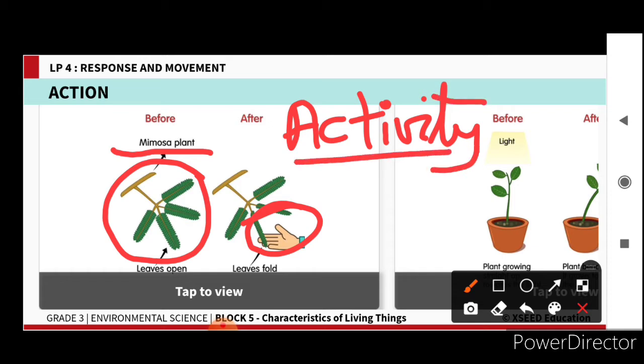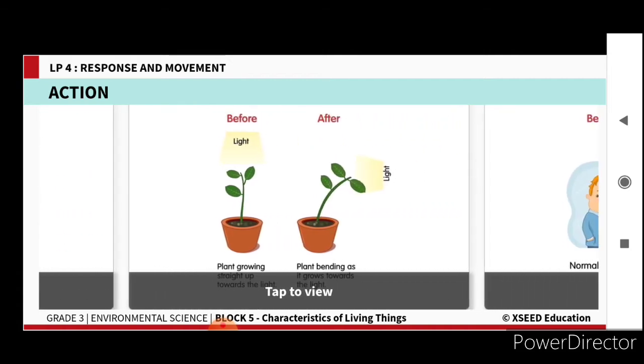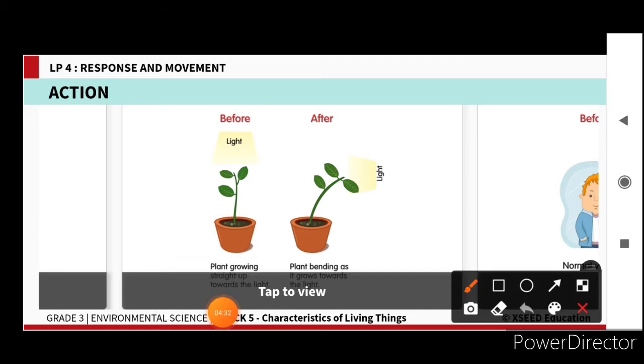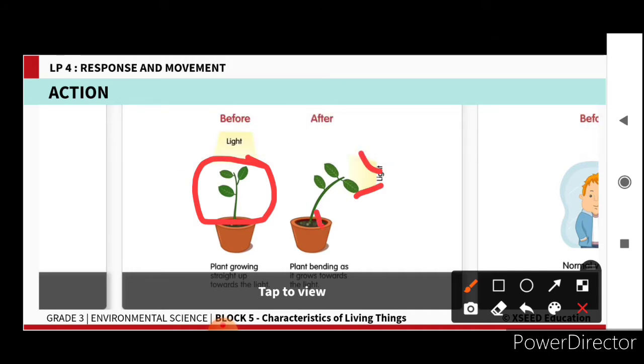You are doing this activity in your classwork in a tabular column. You already drew the tabular column in your notebook as mentioned yesterday, and these pictures are also forwarded to you. Once again, look at the picture and write the responses. Note down in your notebook what happened in this picture. Here you can see the plant growing towards the light. Whereas in the second plant, the light is falling from the side, so the plant is also bending towards the sunlight.